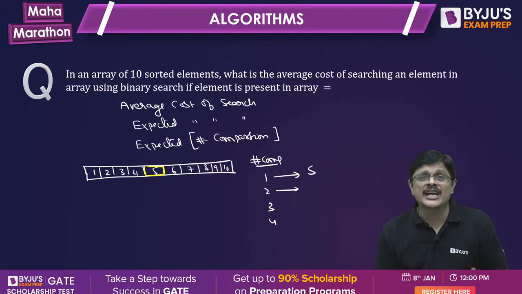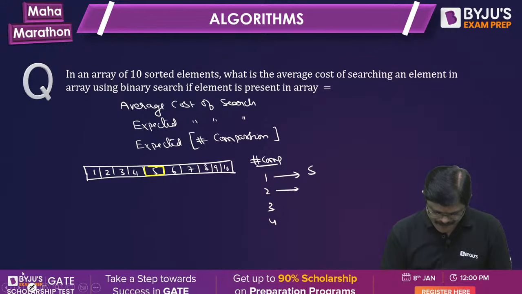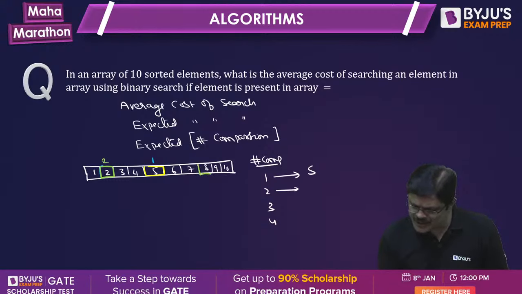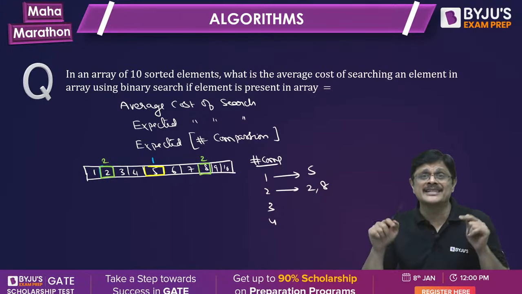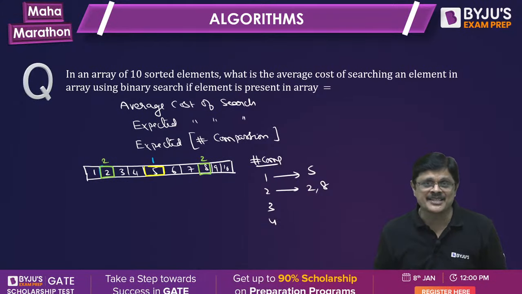So the elements which are favorable to be compared, what are they, sir? Let me write this way. This is the first element, which is favorable in the comparison number 2, and here it is 2. That is either 2 or 8. Very good. Either 2 or 8 may be found in the second search, the second comparison.